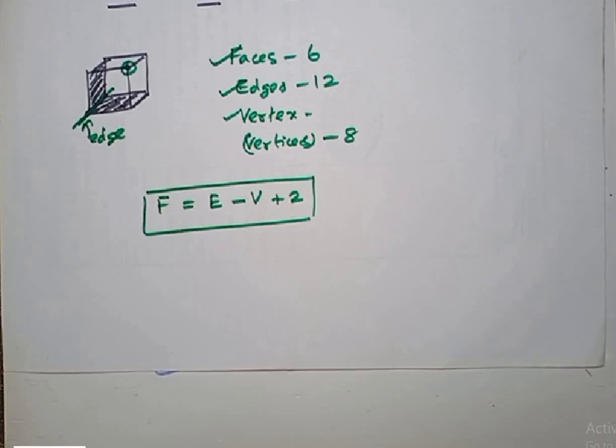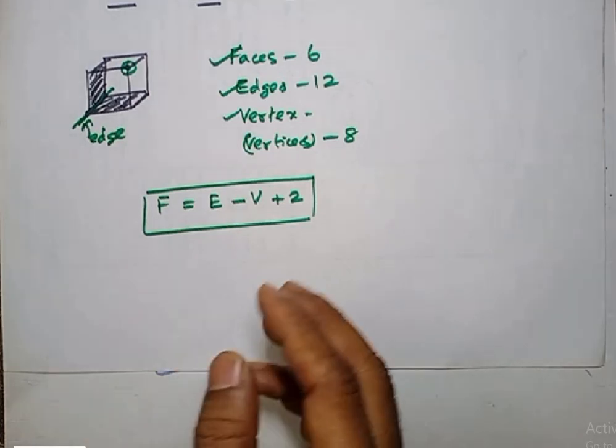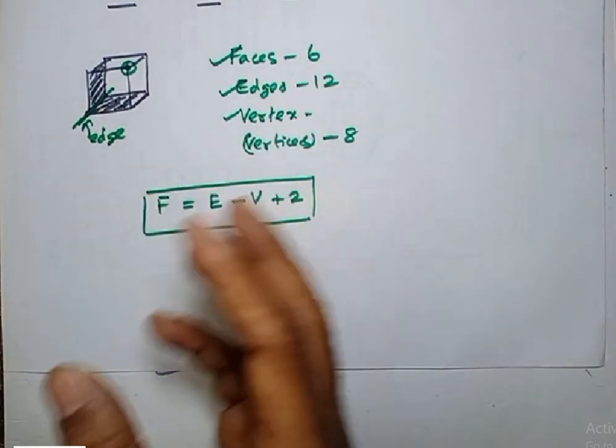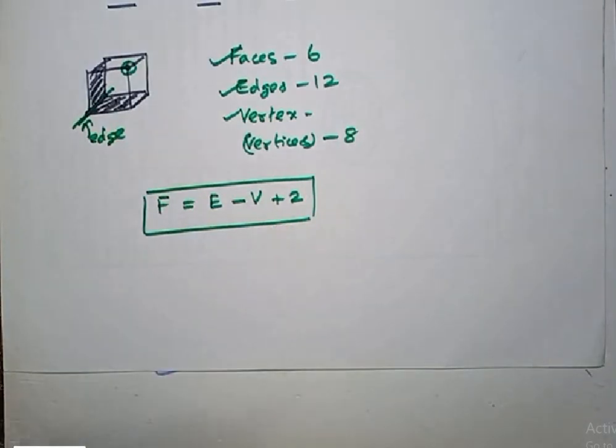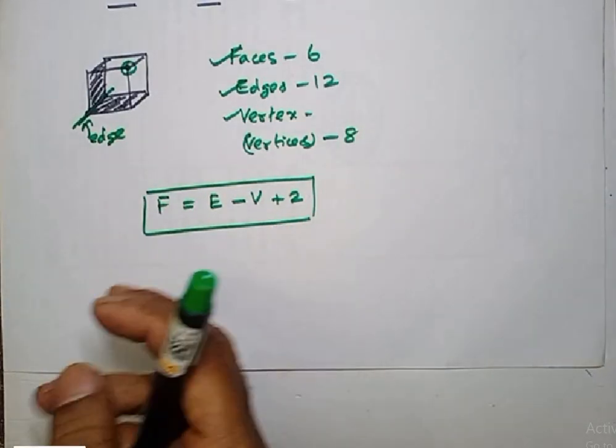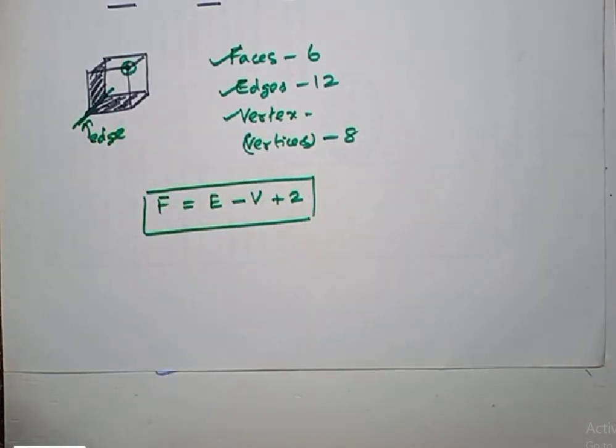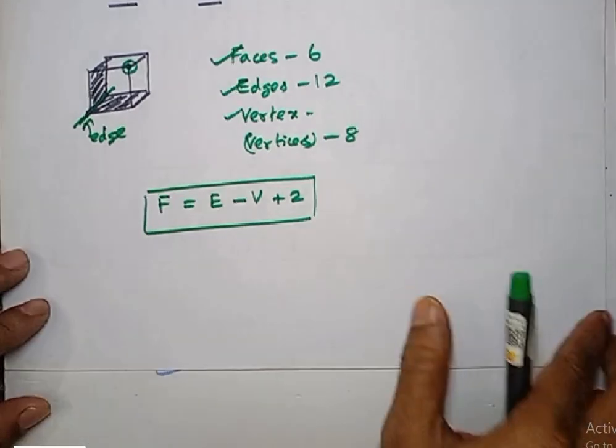Now I'll take different unit cells and I'll show you how to find the number of faces and number of edges, or how many faces and how many edges actually exist for different types of unit cells. Right, now let's start with the tetrahedron. Just follow this carefully.